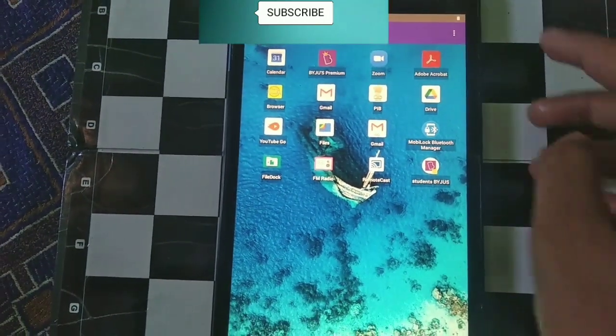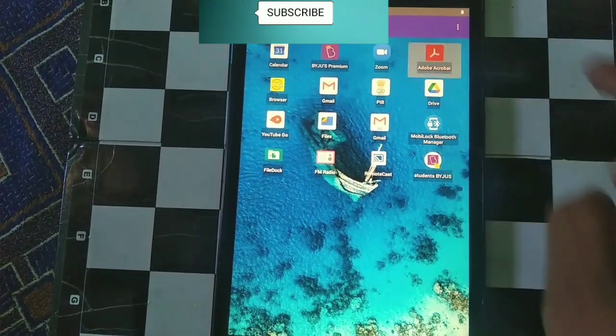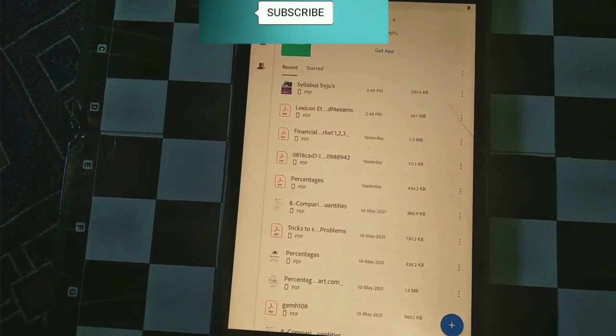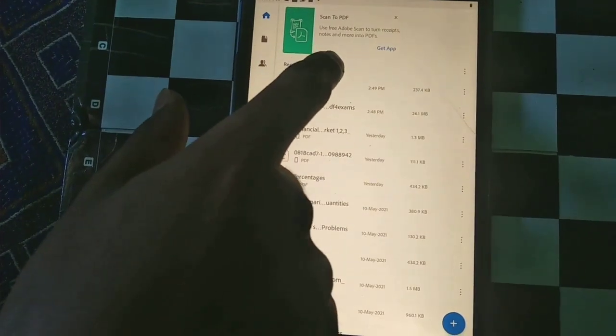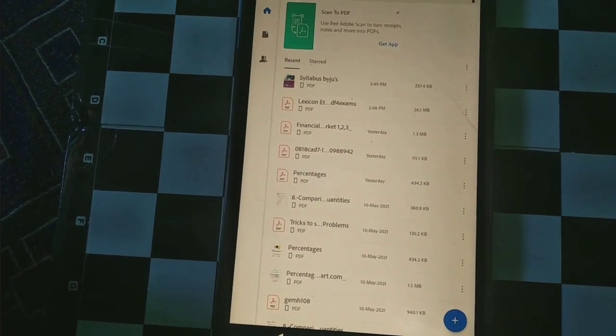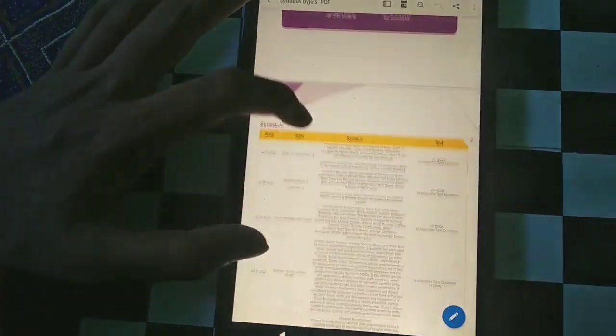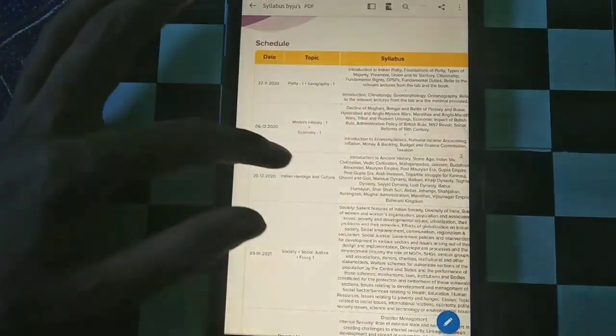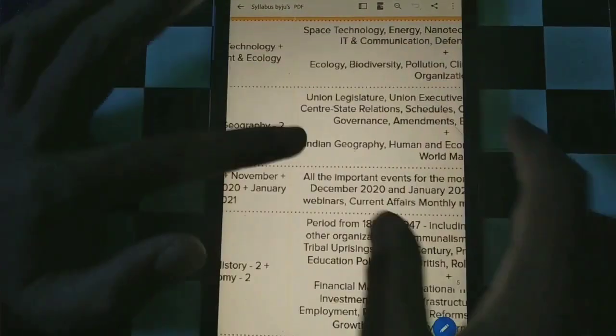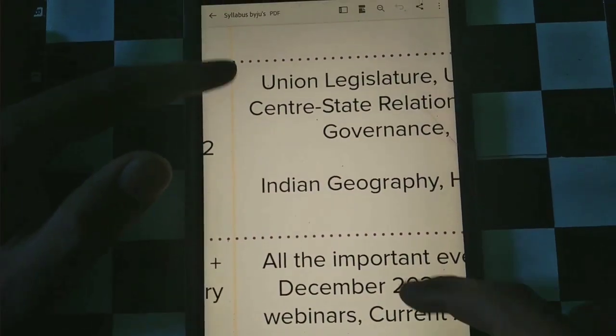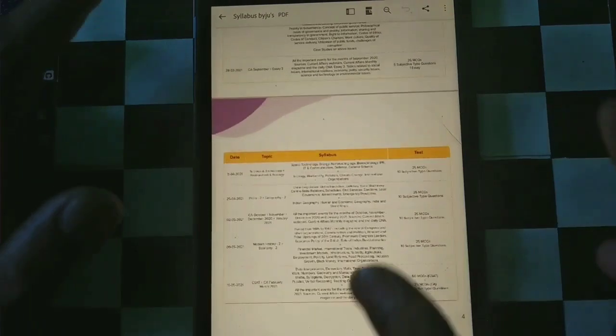First let me show you what all these apps are and how this works. So this is Adobe Acrobat. You can access all your documents like this. This is my syllabus by Byju's. Here are all the syllabus topics, and the dates on which the unit tests will be happening. So it's so much easier if you can access all these things on your tablet on this big screen.